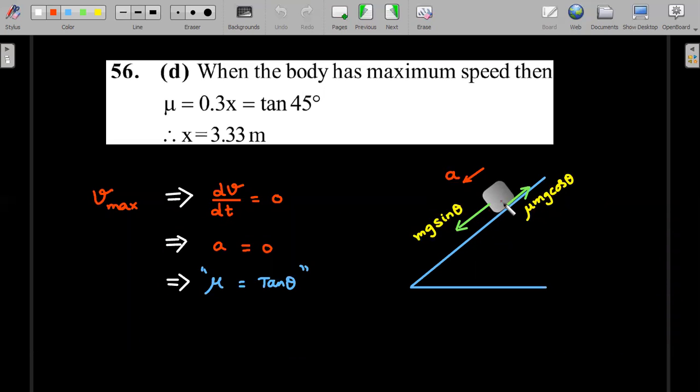So when the block is going down the incline, we all know that mg sine theta and mu mg cos theta fight with each other to produce this acceleration. So whenever the maximum speed happens, you should be able to realize that dv by dt is equal to 0. That's calculus, right? Maxima of the function, dv by dt should be 0, which kinematics wise means acceleration should become 0. So this acceleration becomes 0 only when these two are equal to each other. Remember, when these two are equal, we call it an angle of repose kind of situation, right? Mu is equal to tan theta. And that's what he has done in the solution. The value of mu at that position directly should be equal to tan theta, which is 45 degree. And you will get the answer here.